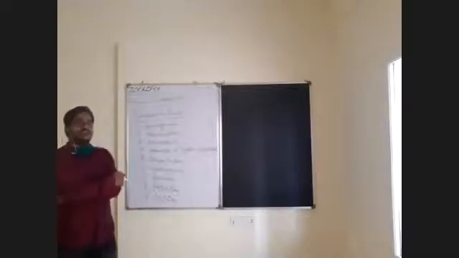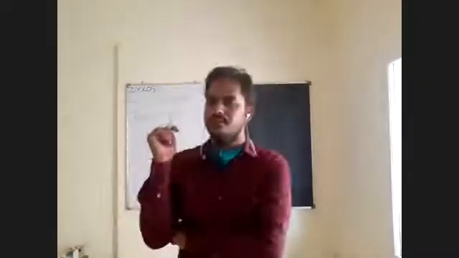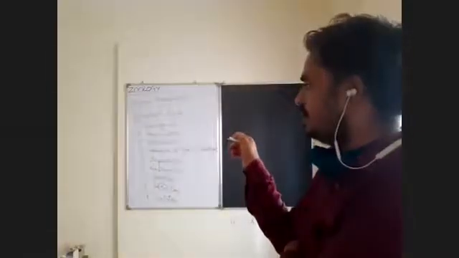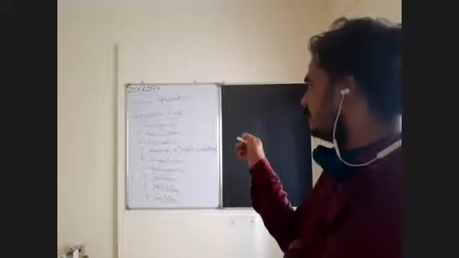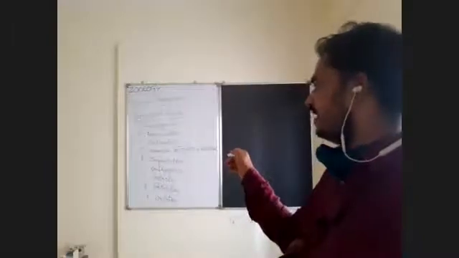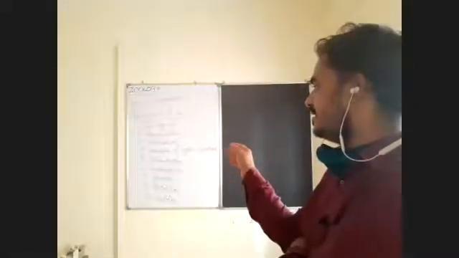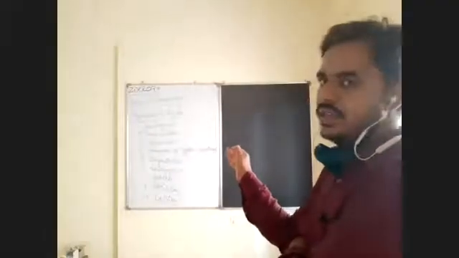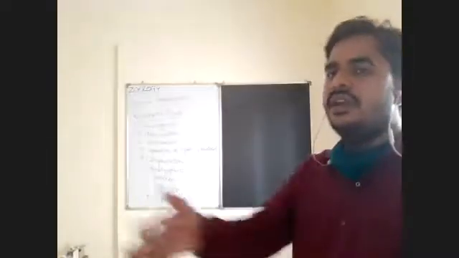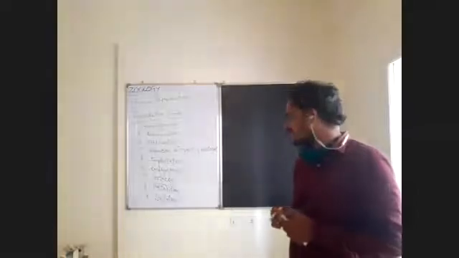So these are the sequential events required to produce an offspring by the human being. One thing you should remember is that the sequence is a must. The first one is gametogenesis, followed by insemination, followed by fertilization. After that, formation of zygote and blastocyst that leads to implantation. After implantation, embryogenesis will take place. After completion of embryogenesis, a time period is required to complete embryonic development, that is the pregnancy period or gestation period. And after completion of that, there is expelling out of the fetus, that is actually parturition. After completion of parturition, lactation will begin.